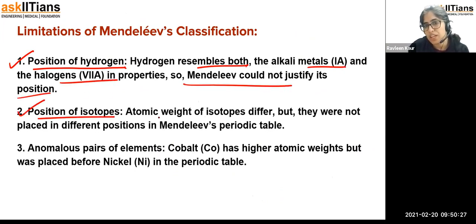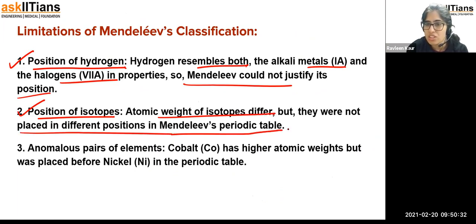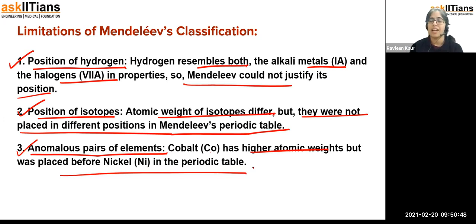Position of isotopes: the atomic weights differed, but they were not placed in different positions in the Mendeleev periodic table. He was able to find anomalous pairs of elements. Anomalous means not what was expected. So cobalt has a higher atomic weight, but it was placed before nickel, and the same was the case with iodine and tellurium.